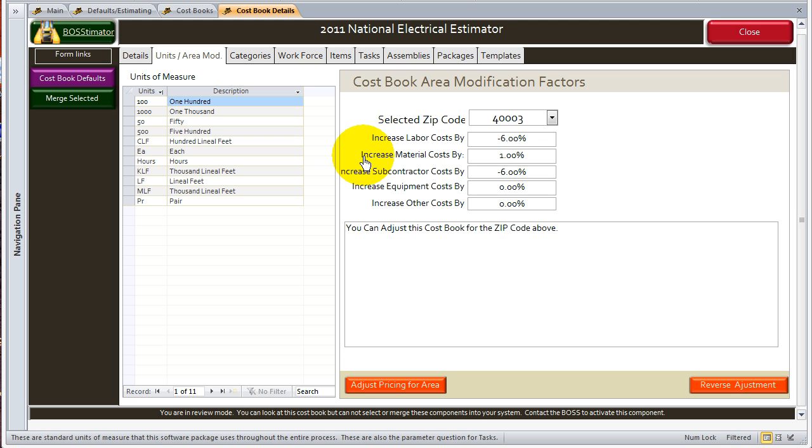So let's get into it. I'm going to skip this for right now until we start getting into the tasks and items and stuff like that, and then we'll come back and show you actually what it does. I just wanted to briefly introduce you to what the modification factors do.